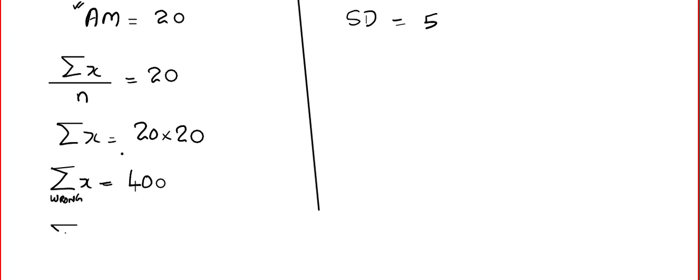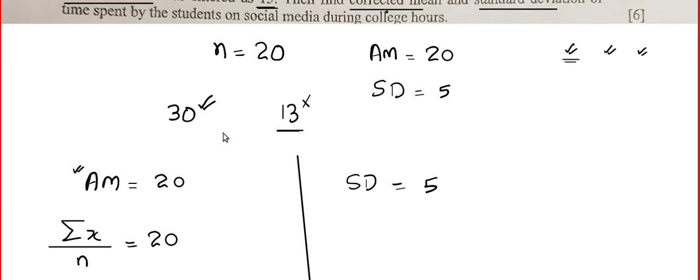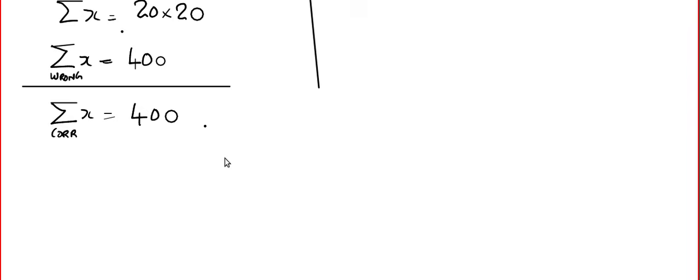Therefore, the corrected sum will be, I'll write CORR only, 400. I'm supposed to get rid of 13 and plug in 30, so I'm going to add 30 and subtract 13. That means the corrected sum will be equal to 417.